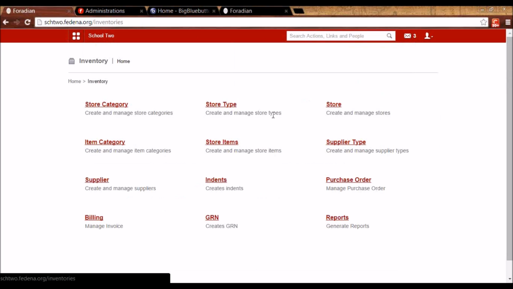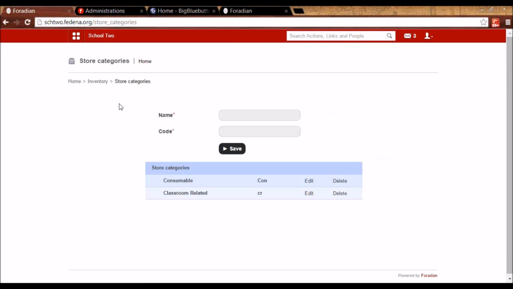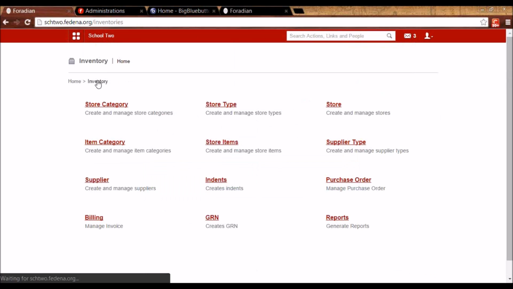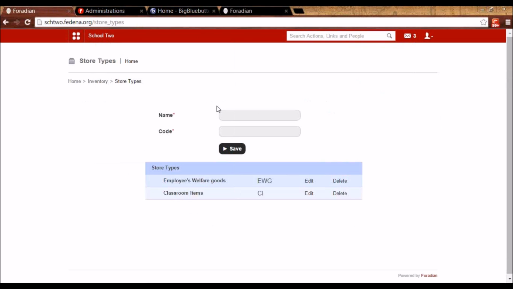So there are some settings that are to be done. First is you have to create the category of the store. You can give names like consumable items or classroom related items. So you just have to give a name here and a code. Then the type of the store. So I've created a few types, again a few names.